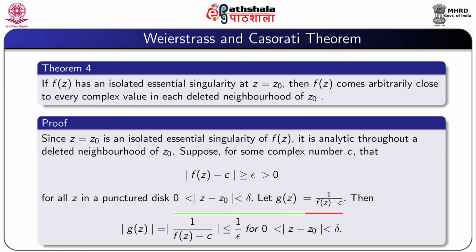Let g(z) = 1/(f(z) − c). Then we have |g(z)| = |1/(f(z) − c)|, which is less than or equal to 1/ε whenever 0 < |z − z0| < δ.